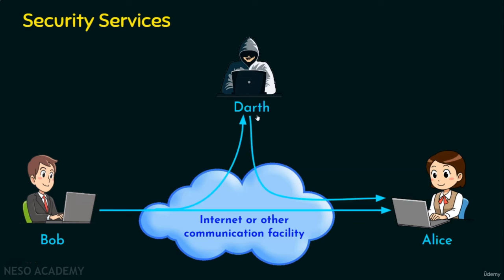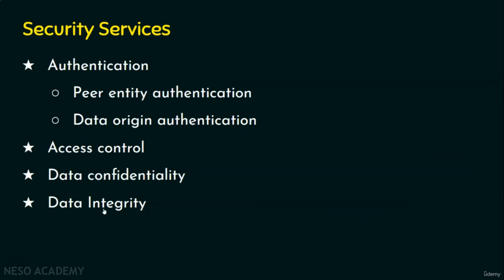There will be attackers on the network, and they will insert new data items, or they will modify the data items, they can delete the data items, or they may replay the data items. So our system should ensure that it is providing data integrity as one of the services. So that's the fourth security service, data integrity. Let's see the last security service, which is non-repudiation. Before understanding what non-repudiation is formally, we will see it with an example.